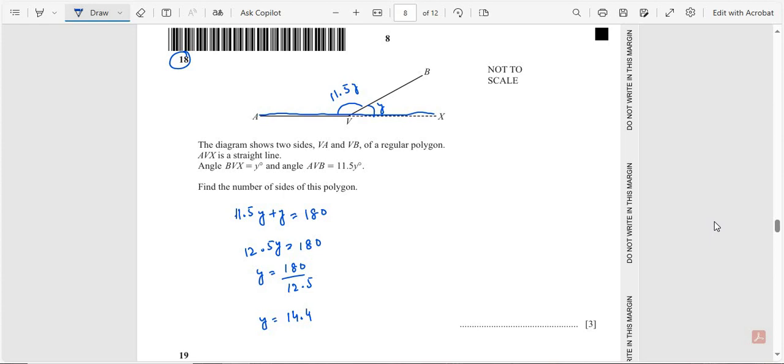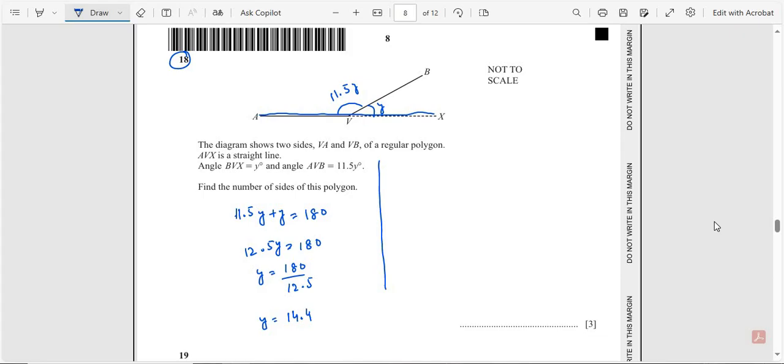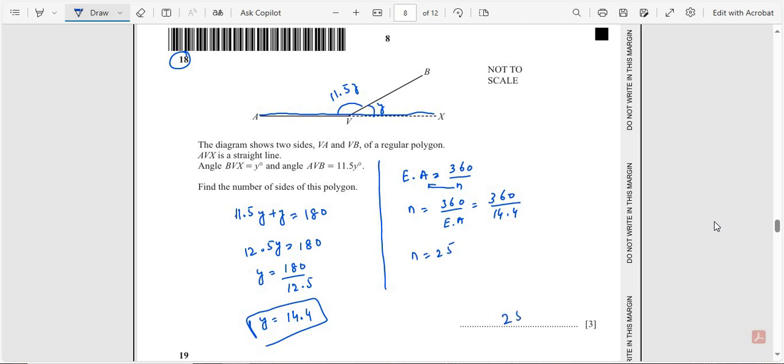So the formula to find the number of sides of this polygon is exterior angle is equal to 360 divided by n. So n shifts to this side. n is equal to 360 divided by exterior angle, which is equal to 14.4. Divide these values, we get n is equal to 25. So the final answer is 25.